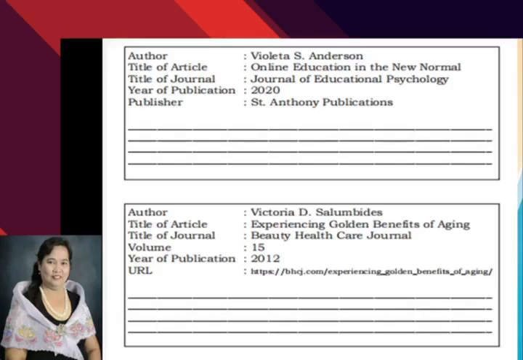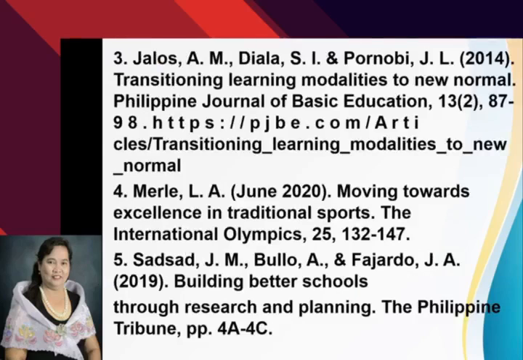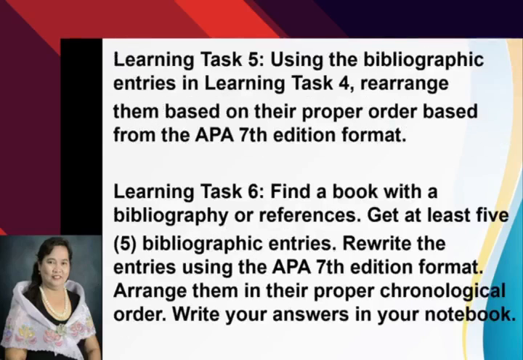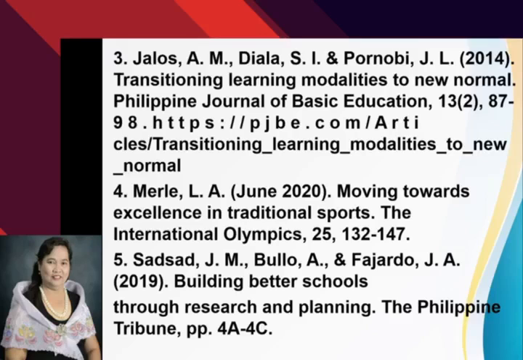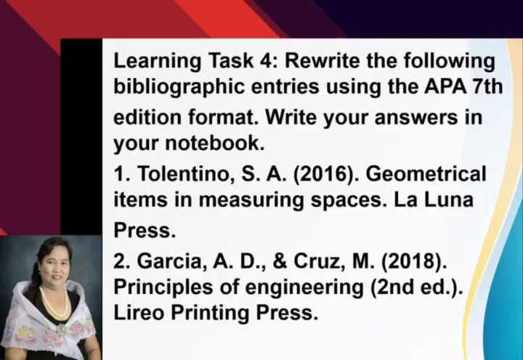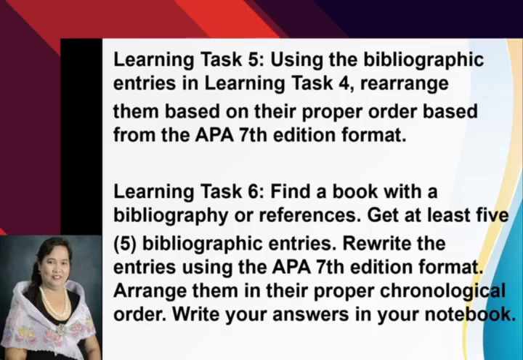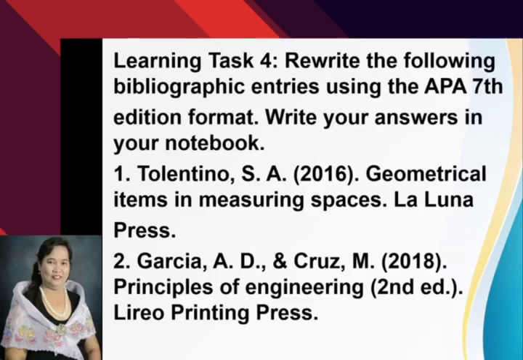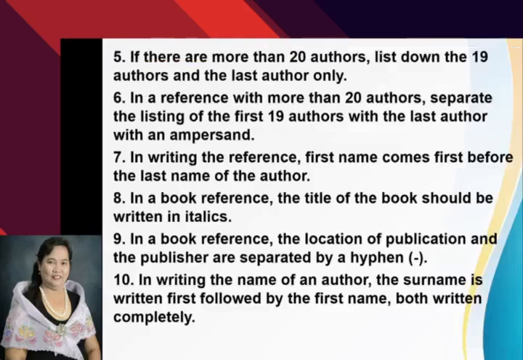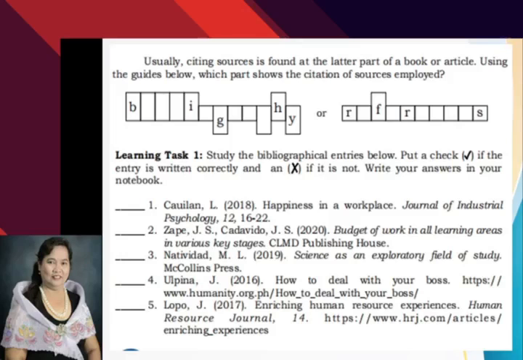Now, for task 5, using the bibliographic entries in learning task 4, you'll be using this: Tolentino, Garcia, Halos, Merle, Sadsad. Using those entries, rearrange them in their proper order based on the APA 7th edition format. So, I told you, let's go back to that one.